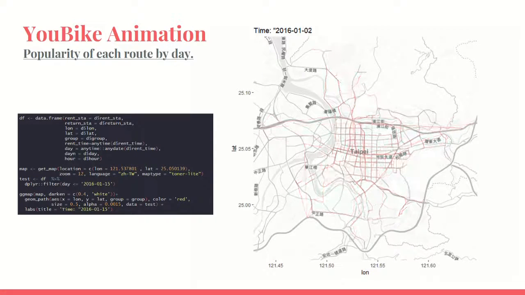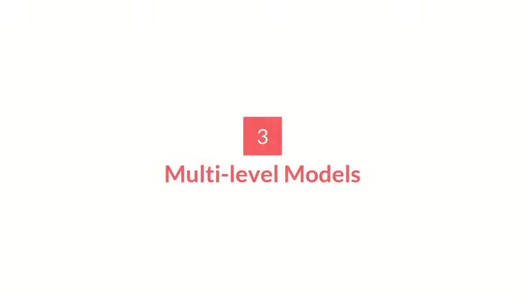And the next is we plot each raw data on the route of every station to every station, and this is the result. We can see that it stacks. That means if a route is heavily used, we can see a more permanent route. Like we can see almost all are around Da'an district or Zhongshan district based on this plot. Okay, so the next part is about multi-level models.